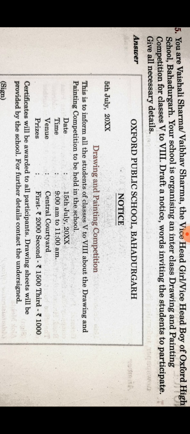So do as I tell you. Number one, the heading: the name of the school or institution in capital letters, Oxford Public School. Number two, the word NOTICE, written in capital. Number three, the date in the proper way: 5th July 2020. See how you start: first the date, then the month, then the year. And number four, in the fourth place, you keep the subject concerned.